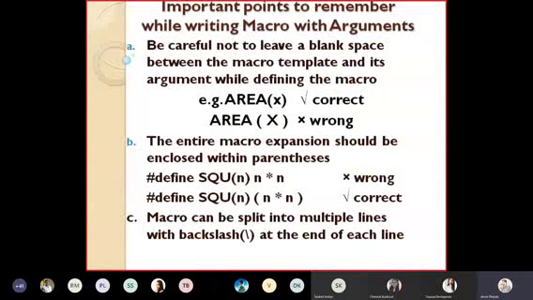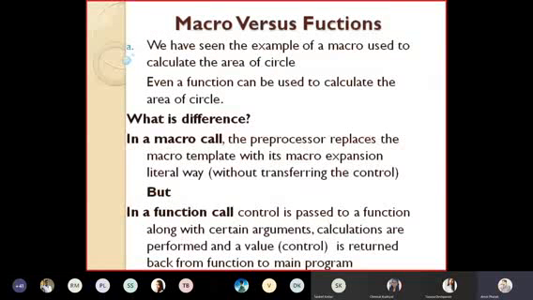I think we have done the last program only to clear this. Macro can be split into multiple lines with the backslash at the end of each line. त्याच्यासाठी आपण केलेलं होतं. Macro with argument असेल तर this bracket is compulsory. इथं तुम्ही don't give this over here. Okay, I come to the next point. So this is the next point that we are now learning.